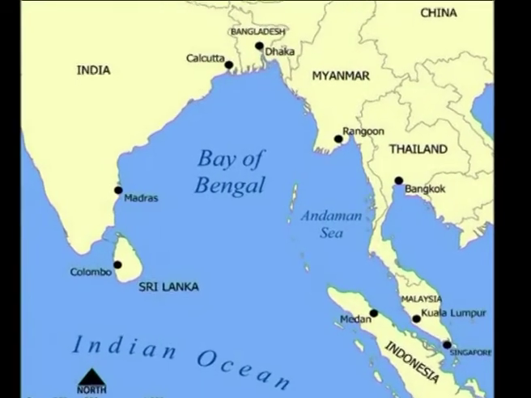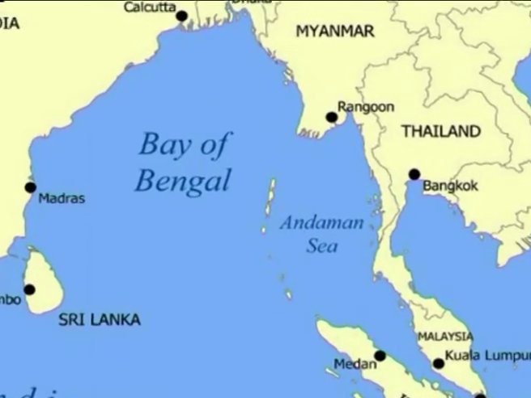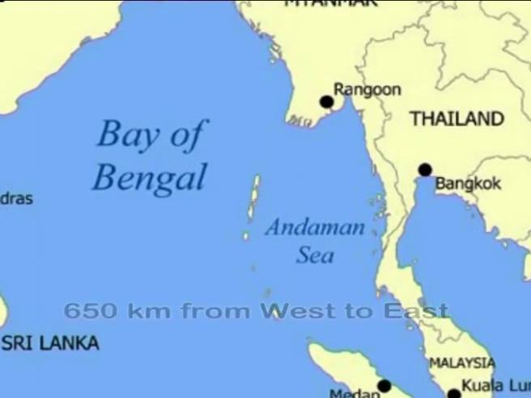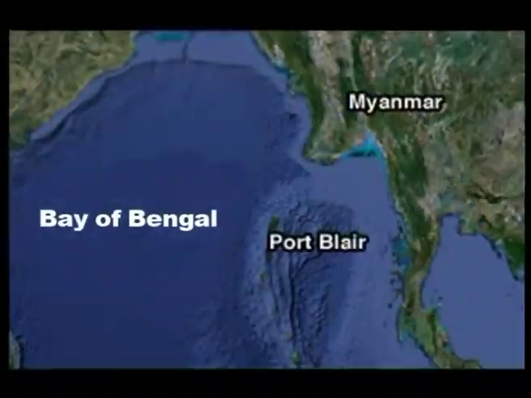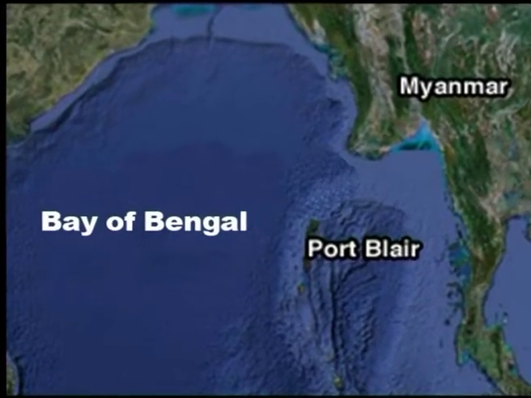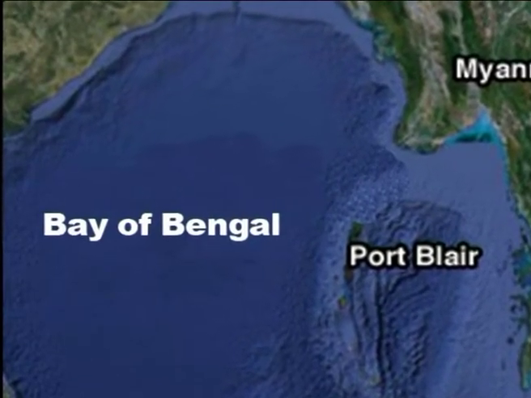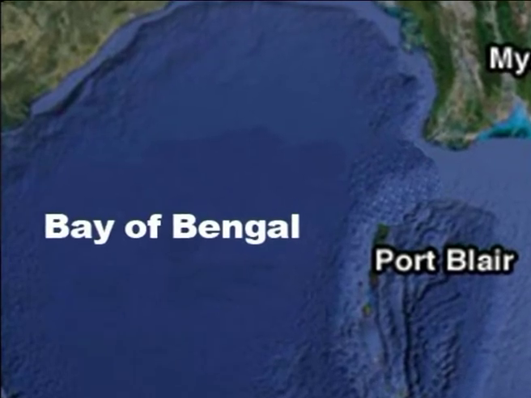The Andaman Sea refers to the body of water in the northeastern corner of the Indian Ocean. It stretches about 650 kilometers from west to east and 1200 kilometers from north to south. The Andaman communicates with the westward lying Bay of Bengal through several channels between the chain of islands that stretches along 92 degrees east, including the Preparis, Ten Degree and Great channels.